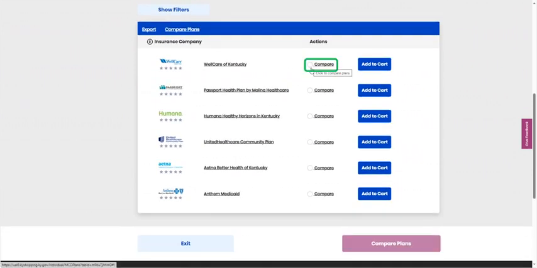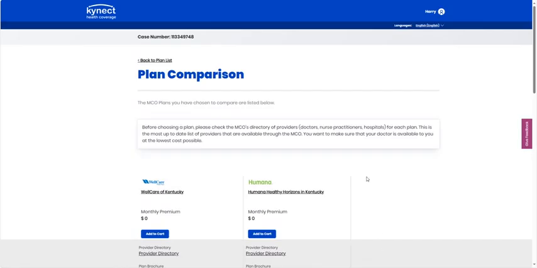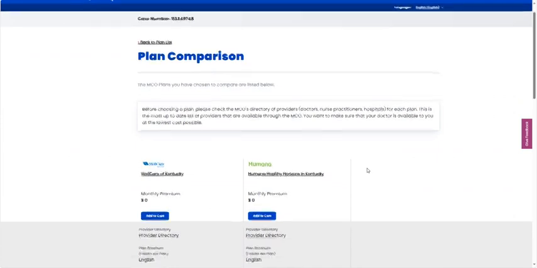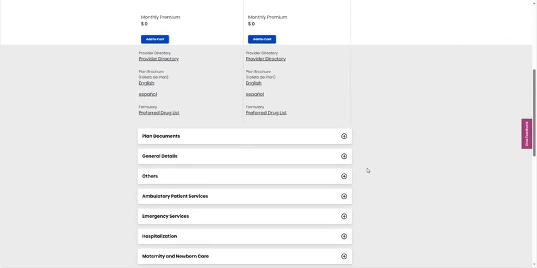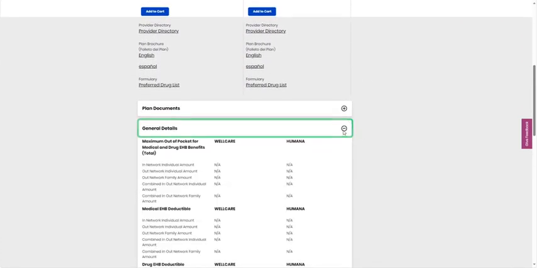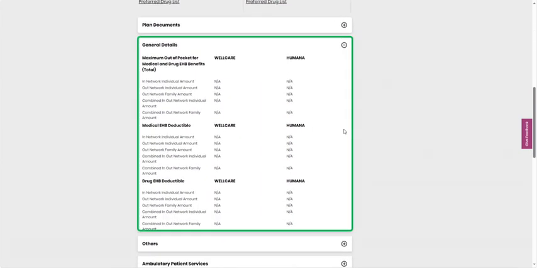Select two or more plans to compare by selecting the circle next to Compare. Once selected, click Compare Plans. A comparison screen will display comparing the Medicaid plans side by side. By clicking on the plus sign on the General Details tab, more information can be found pertaining to the two selected Medicaid plans. There are various other sections that can display additional information as needed.